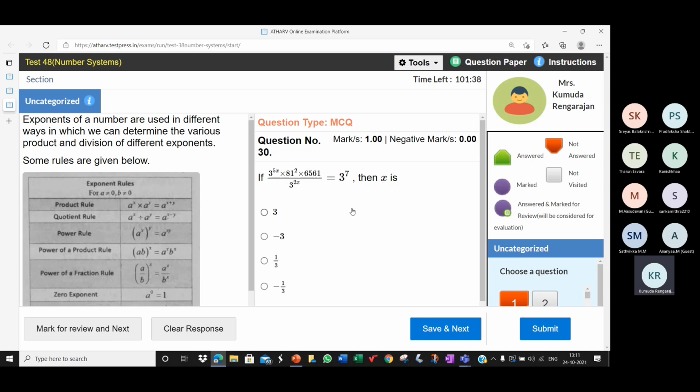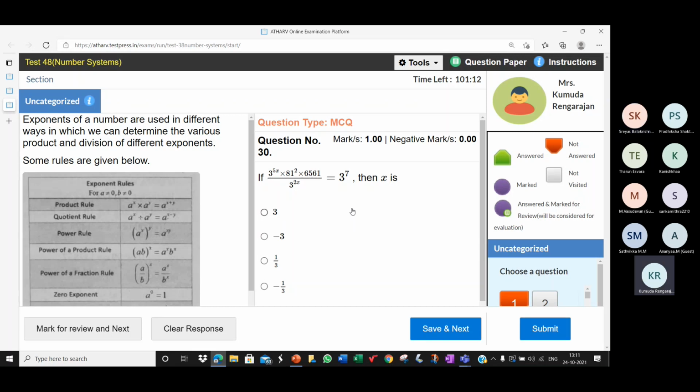Yeah, please work this. Now tell me 81 square in base 3. How will you write 81 square in base 3? 3 to the whole power 4. Correct. 3 power 4, the whole square.